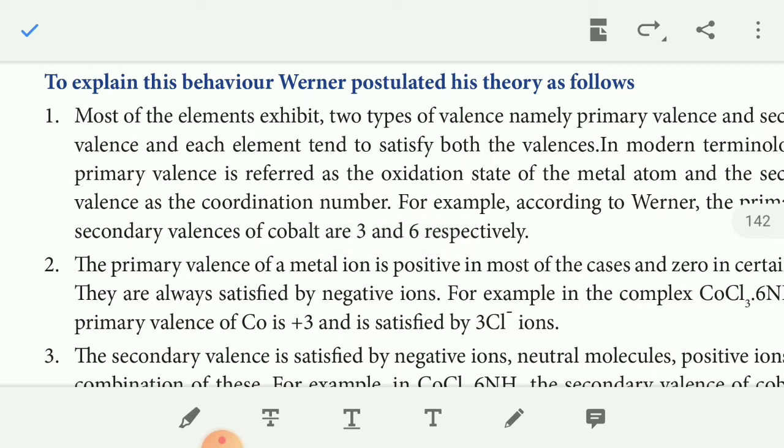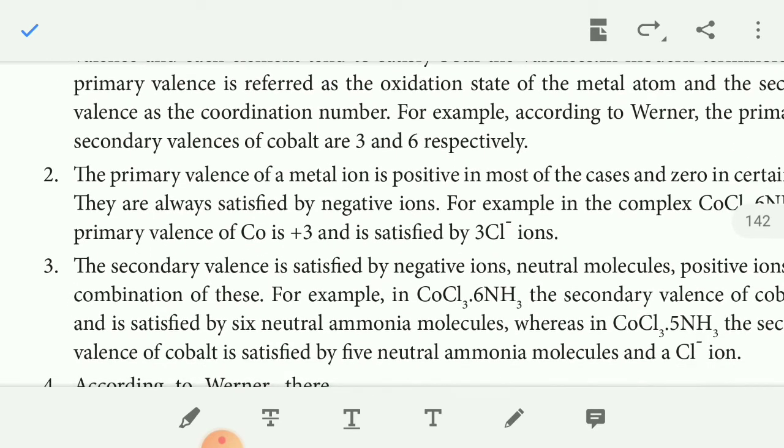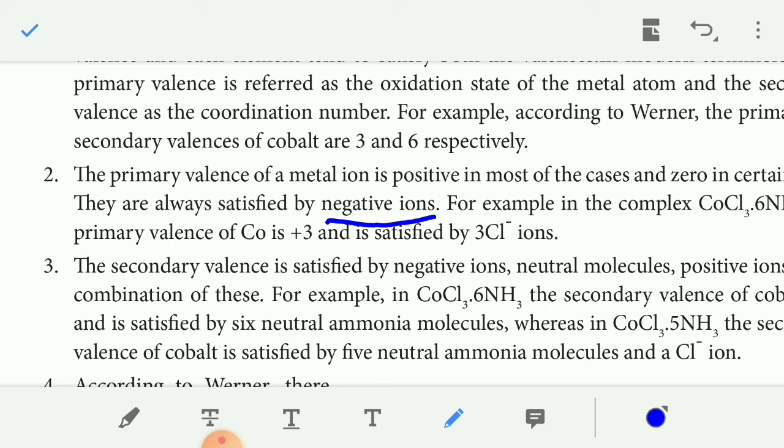Then the second point: the primary valency of a metal ion is positive, and it is always satisfied by a negative ion. Whereas the secondary valency of a metal ion is satisfied by neutral molecules, positive ions, or negative ions, or a combination of these.